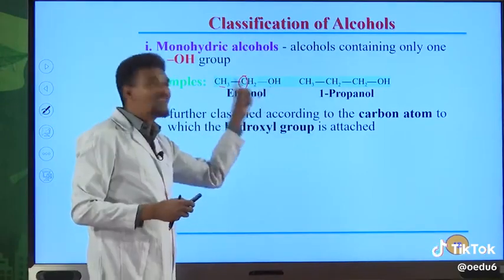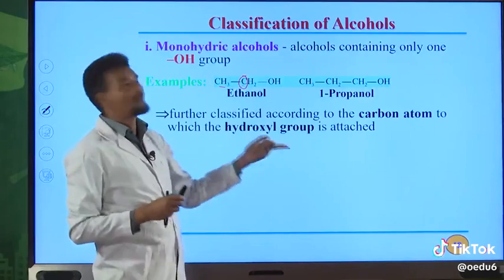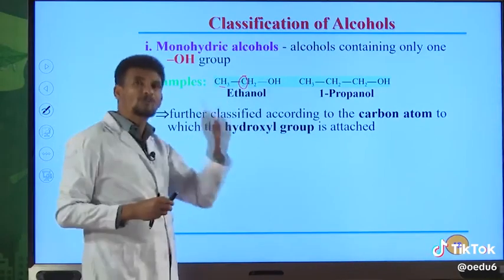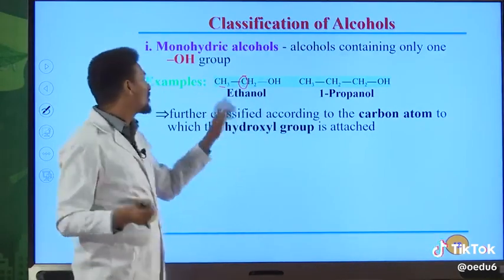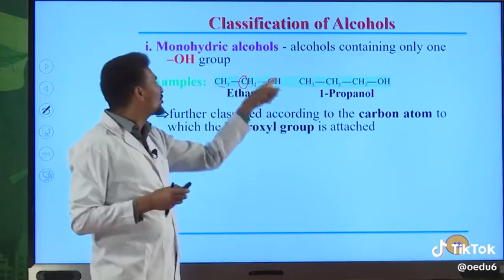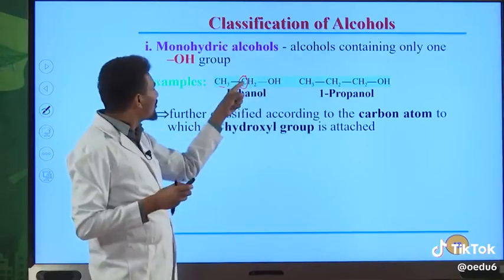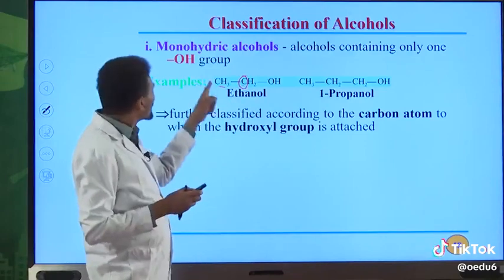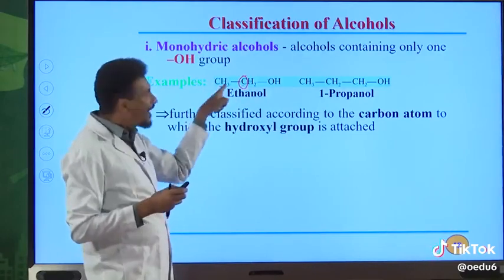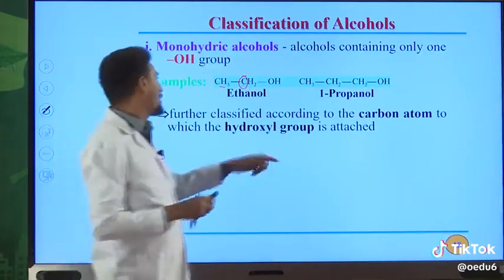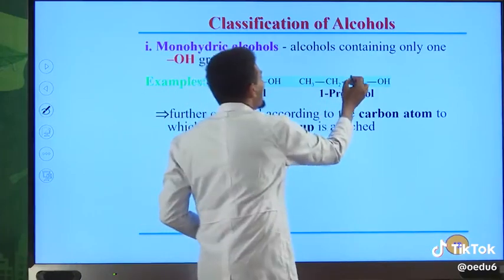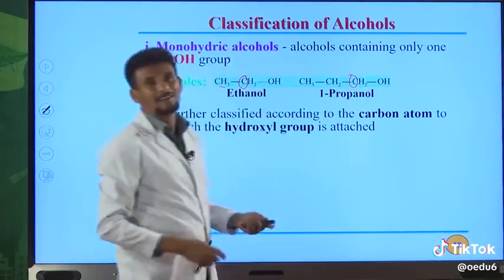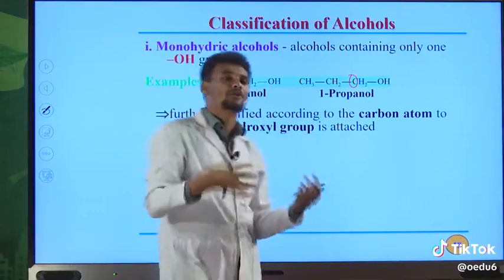Because it is directly bonded to the OH functional group. However, this one is not the carbinol carbon because it is not directly bonded to this OH group. It is bonded with this carbon and with the 3 hydrogen atoms shown in this molecule. In this organic compound, this carbon is the carbinol carbon, the carbon directly bonded to the OH group.